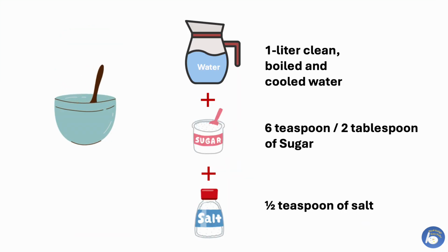How can one make ORS solution at home? For this, we require 1 liter of clean, boiled and cooled drinking water, 6 teaspoons of sugar or 2 tablespoons of sugar, and half a teaspoon of table salt. Mix all these things together and the solution is ready to drink. Cholera can be easily treated. Death from serious dehydration can be prevented with a simple and low-cost rehydration solution.